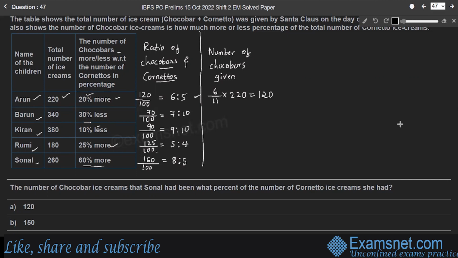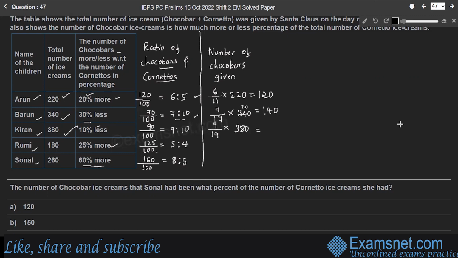Right? So similarly for Barun. So totally 17 based on the ratio. So out of 17 ice creams, 7 are chocobars given to Barun. Therefore, out of 340, 17 into 20 is 340. So 140 chocobars given to Barun. So for Kiran, out of 19 total ice creams, 9 were chocobars. Therefore, out of 380.